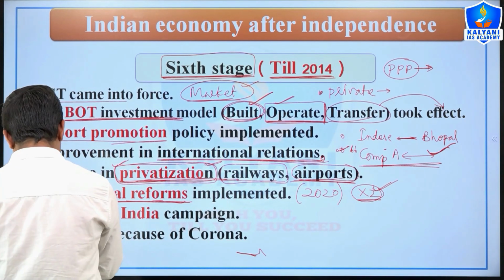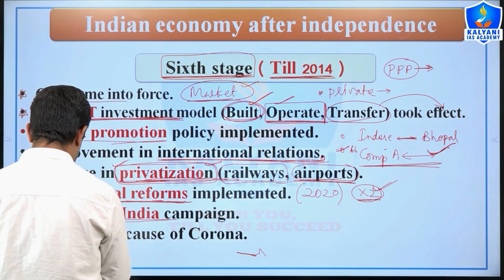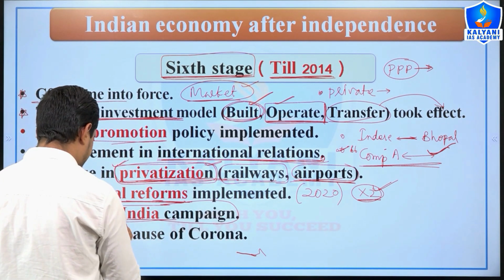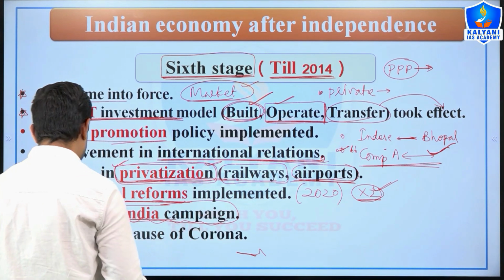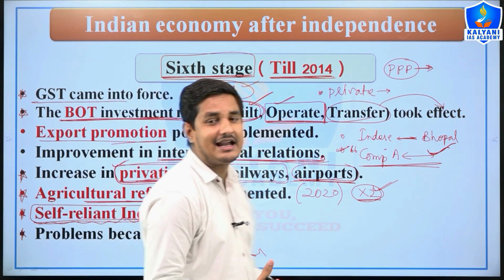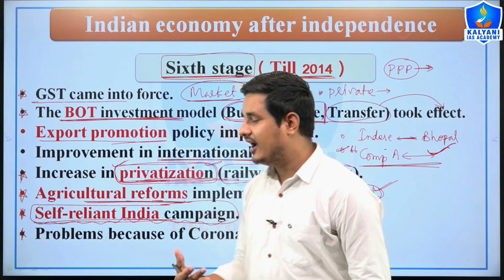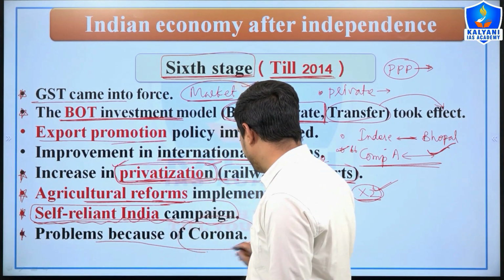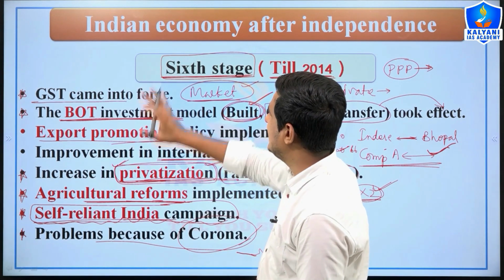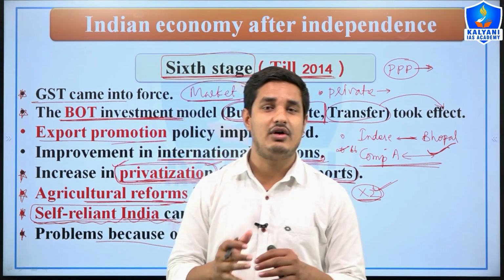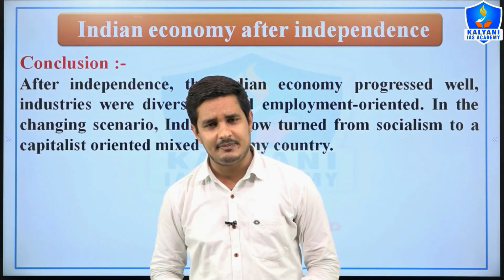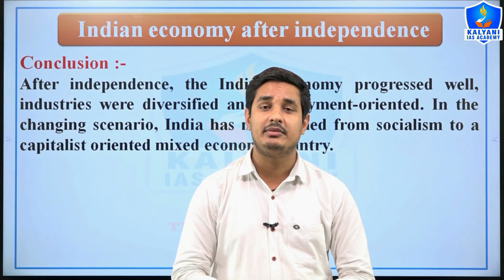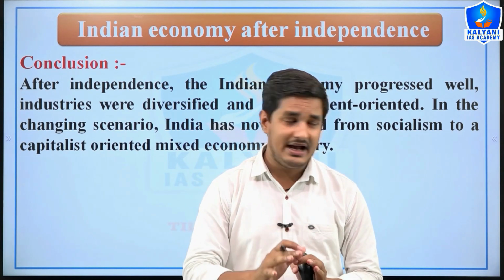After that, because of the lockdowns due to corona, Prime Minister Modi started the self-reliant India campaign, or Atmanirbhar Bharat Abhiyan, right? And there are many problems because of corona in our economy. So this is the sixth stage of development in the Indian economy. Now we can conclude that after independence the Indian economy progressed very well, right?